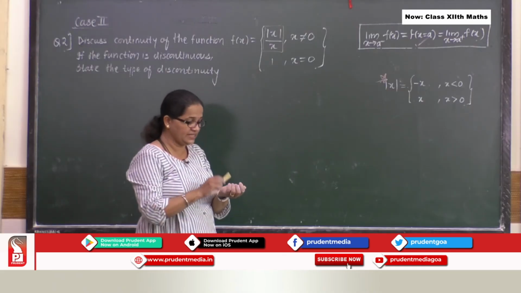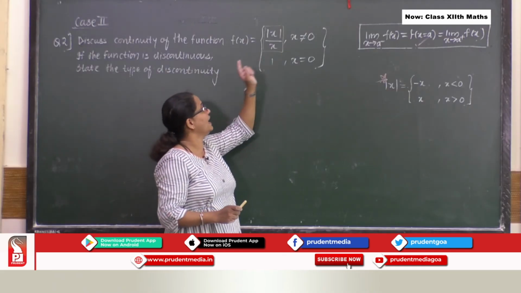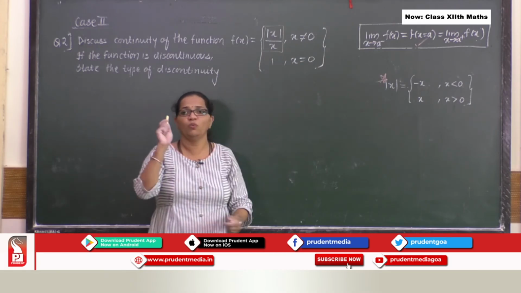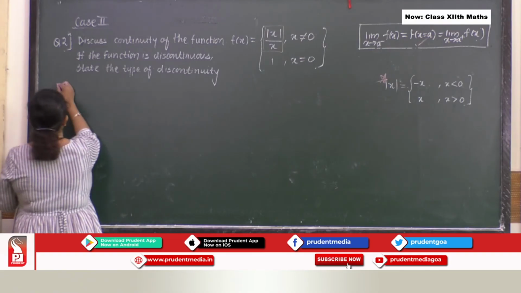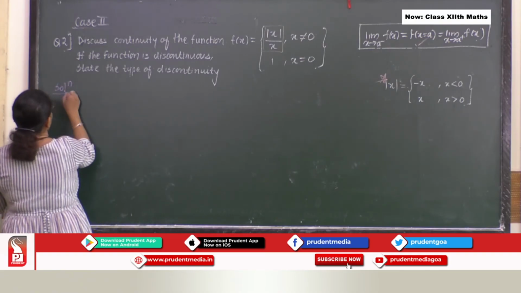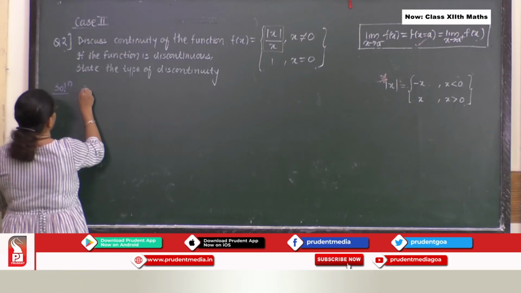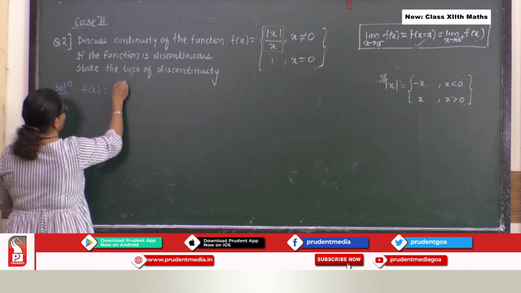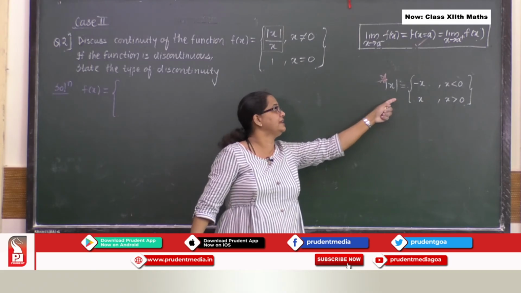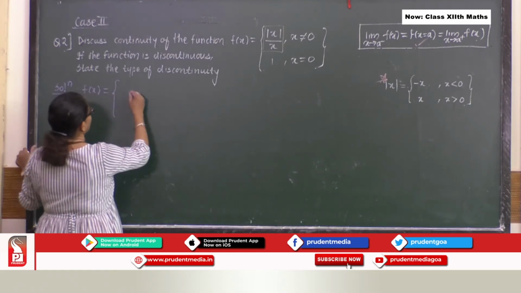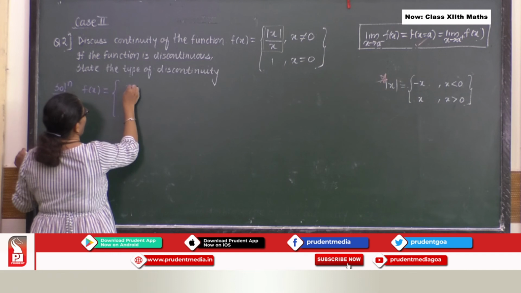The moment I get any problem with the mod, I will rewrite my function. So, when I start with the solution, I will rewrite my function. Using this conceptual clarity, my function is x minus x upon x.